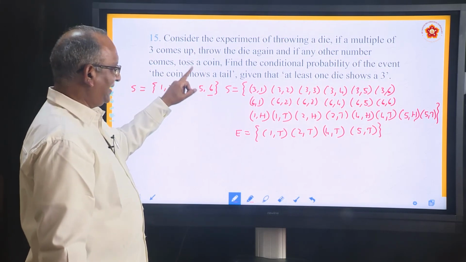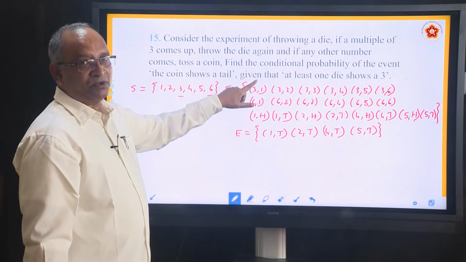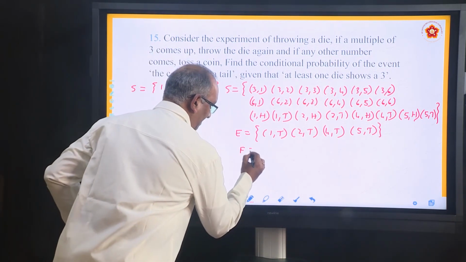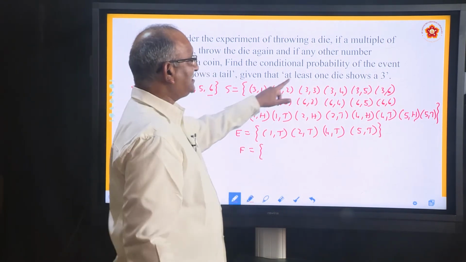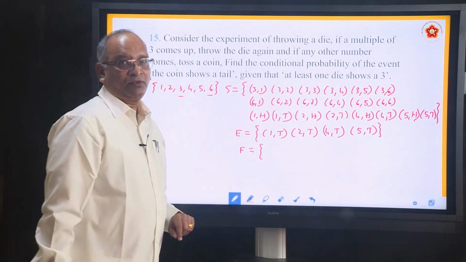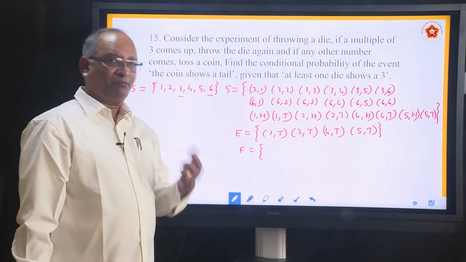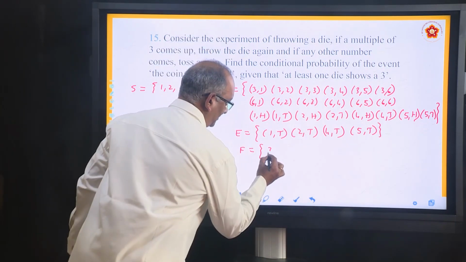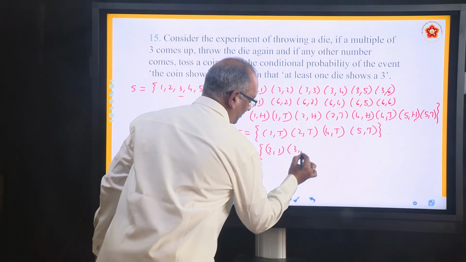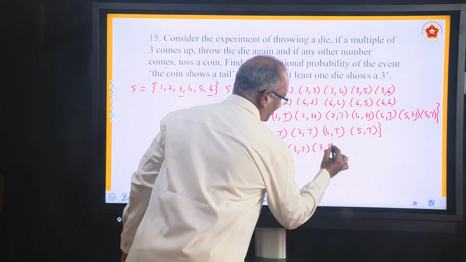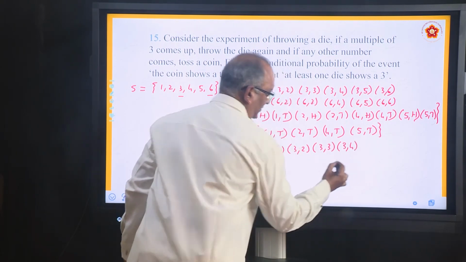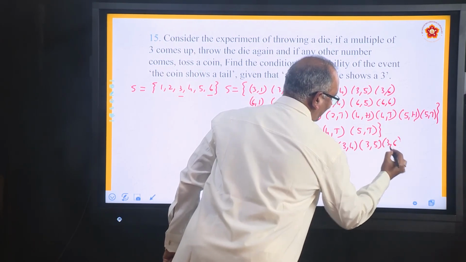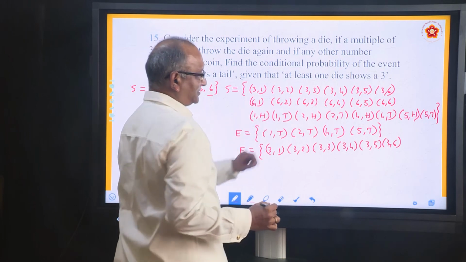Find the conditional probability of the event: the coin shows a tail, given that. What is given? That is F. So what is F? He says, given that at least one die shows 3. At least one means it can be 1 and more. So what will be F? It will be all this, that is (3,1), (3,2), (3,3), (3,4), (3,5), (3,6). At least one, he said. So (6,3) also can be taken.